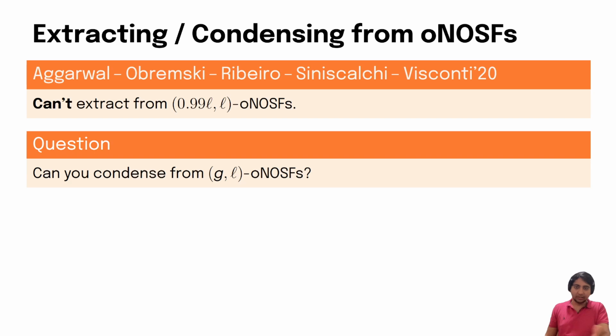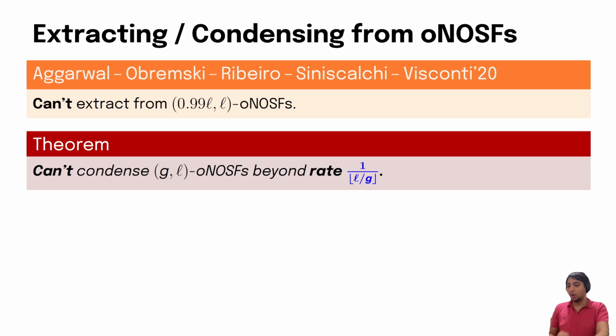So we naturally ask, is it possible to condense from G out of L ONOSF sources? We show that you cannot condense these ONOSF sources beyond rate 1 over floor of L over G. So this almost rules out any non-trivial condensing, but there is still some gap.